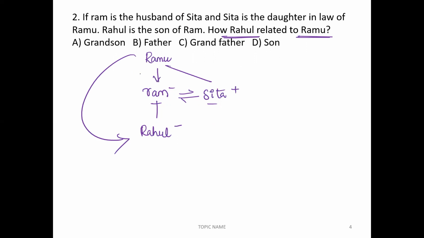Here Ram is the son of Ramu, and here Rahul is the son of Ram. Now we can say grandson, correct. Son's son, we can say grandson. Answer is option A, grandson.